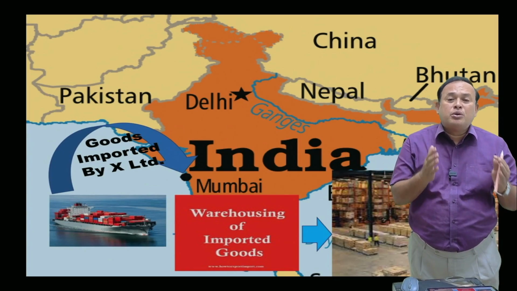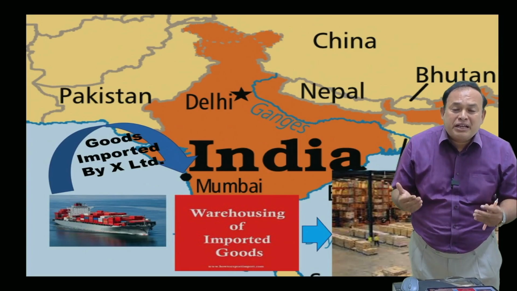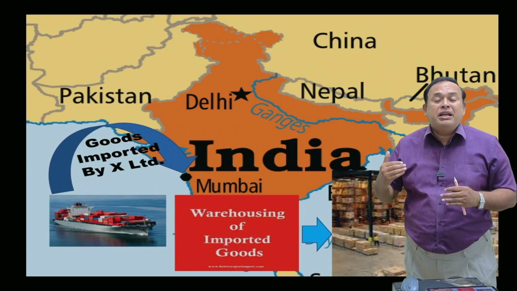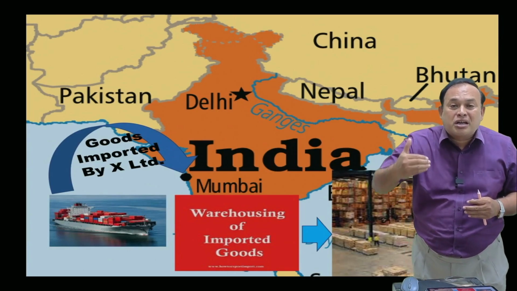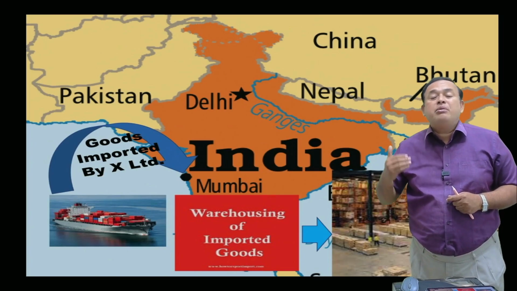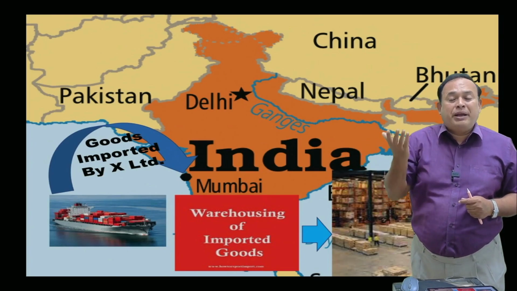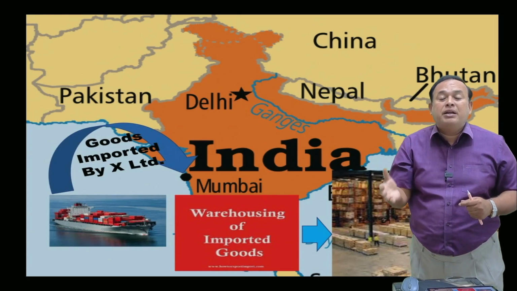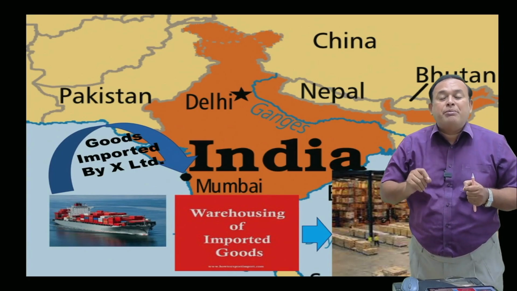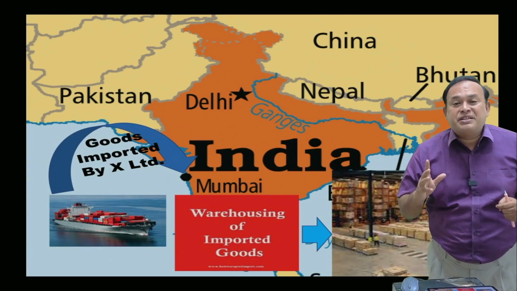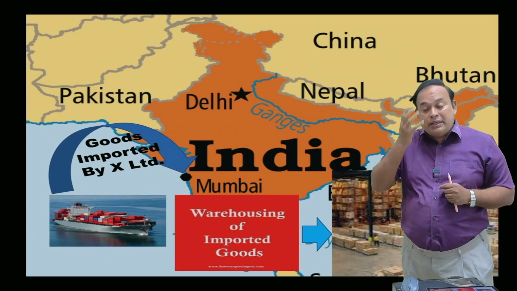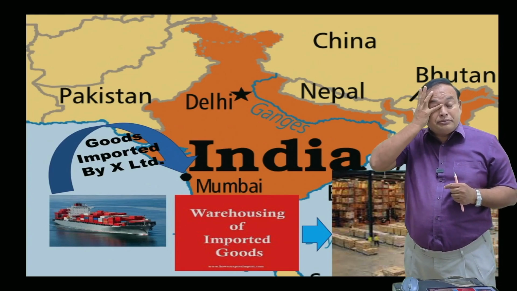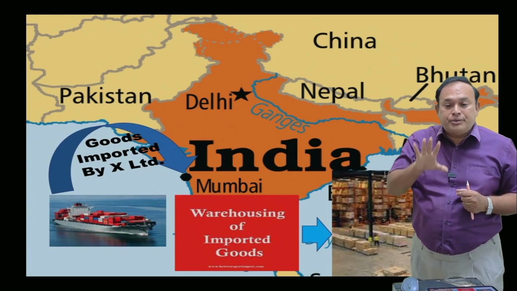That means if the goods are warehoused instead of cleared for home consumption, the importer subsequently submits the ex-bond bill of entry to clear the goods from the warehouse. That time whatever duty is applicable can be paid. Meaning thereby, warehoused goods means duty levied but unpaid, where the importer can defer the payment of import duty into a future period. It is a facility. So the importer here, X Limited, opted for this facility to warehouse the goods. Now the goods are warehoused.